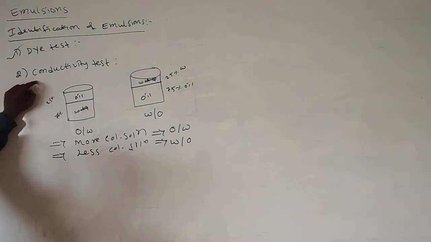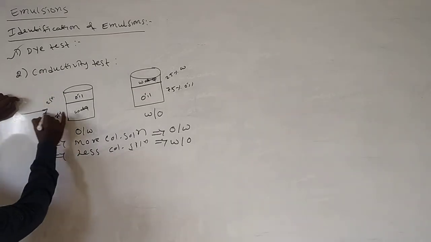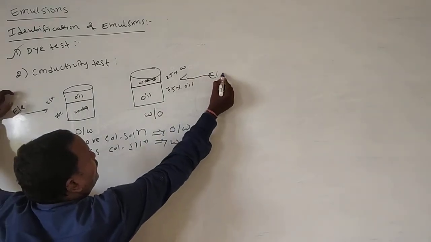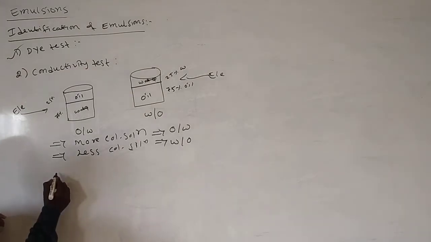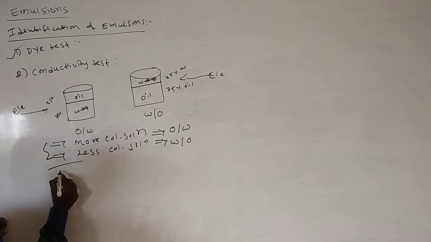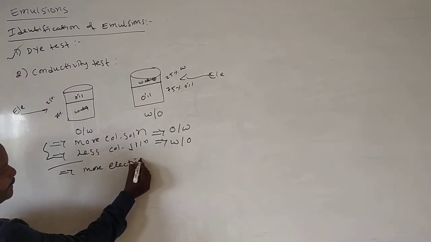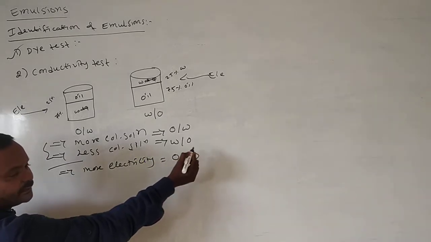By using the conductivity test also, we identify the oil in water and water in oil emulsions. Just pass electricity through both emulsions. The one which allows more electricity is oil in water emulsion.